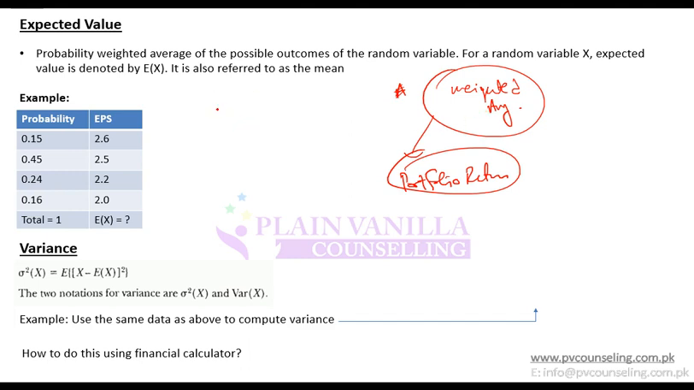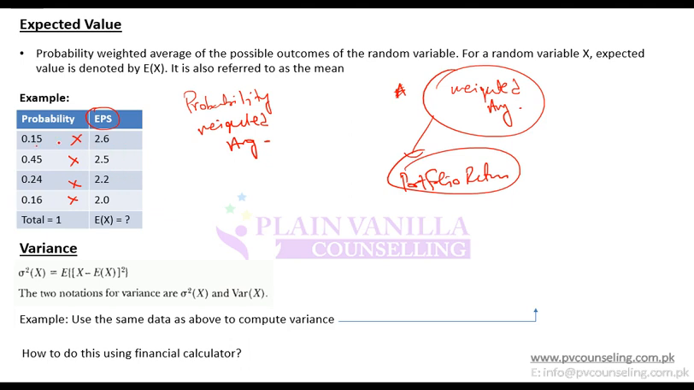So maybe you are trying to calculate expected value of, let's say, EPS. There is a chance that EPS can be 2.6. There is a chance it can be 2.2. There is a chance it can be 2. And each chance has different probability. So just like you calculate weighted average in portfolio return, similarly you can also calculate probability weighted average. Probability weighted average would mean that you multiply each value with its probability and then you sum them up. So that will be probability weighted average.